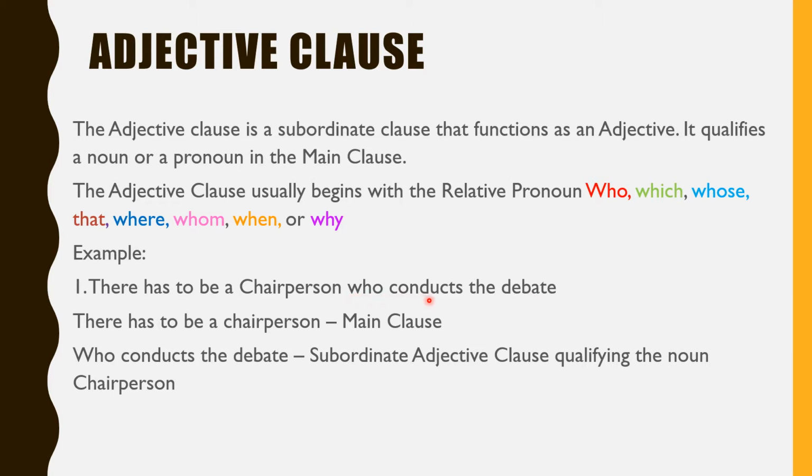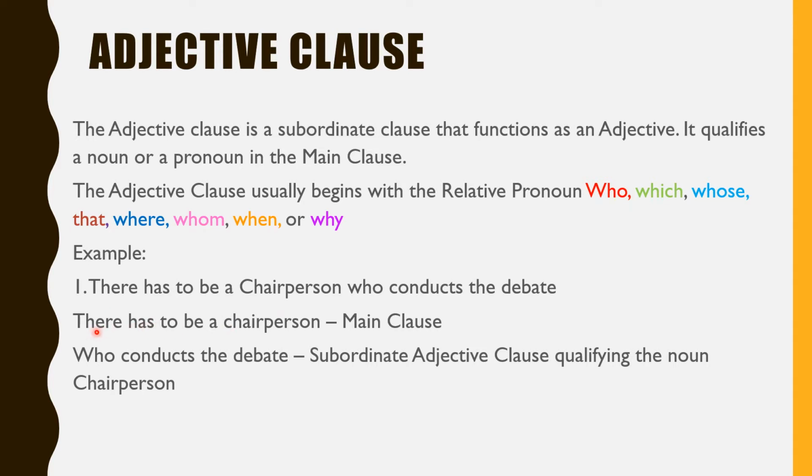So who conducts the debate is the subordinate adjective clause. And just as an adjective qualifies a noun or a pronoun, the adjective clause also qualifies a noun or a pronoun. In this sentence, this clause who conducts the debate is qualifying the noun chairperson, which is in the main clause.